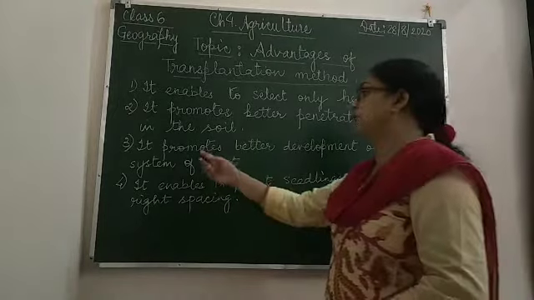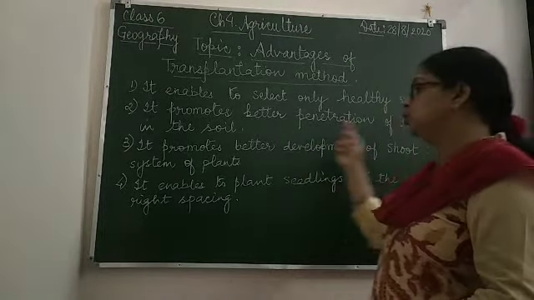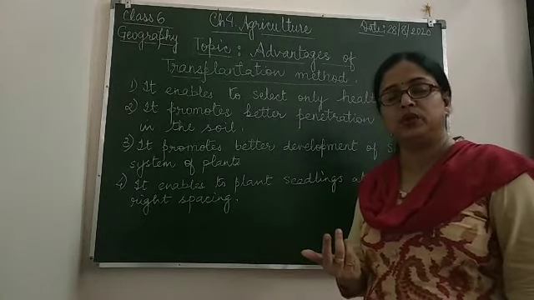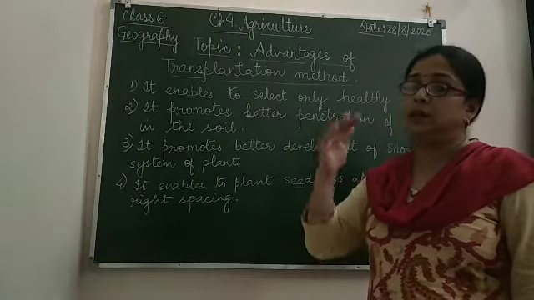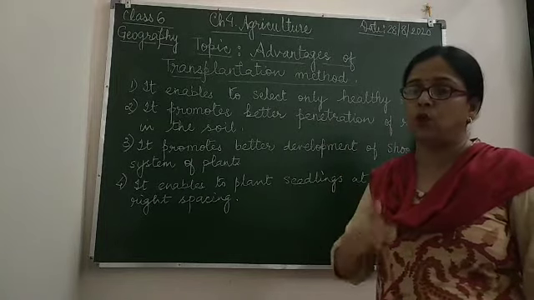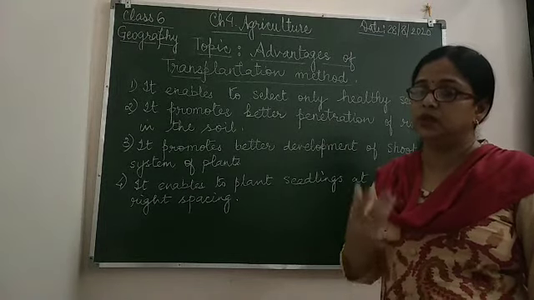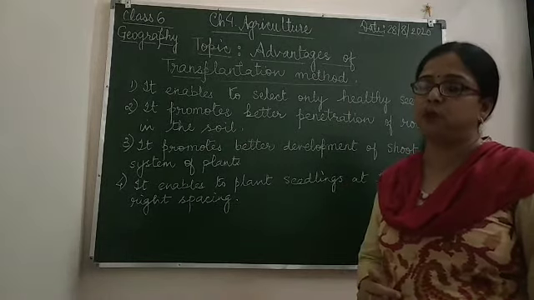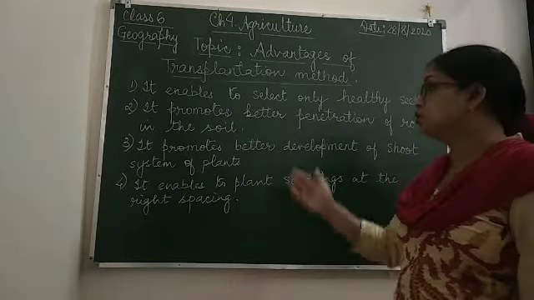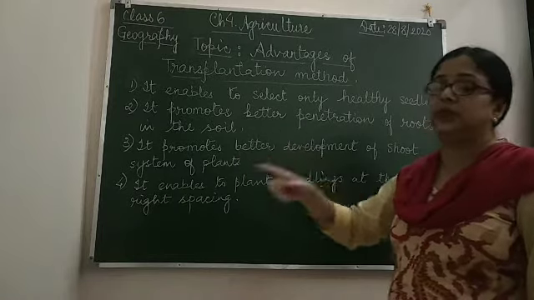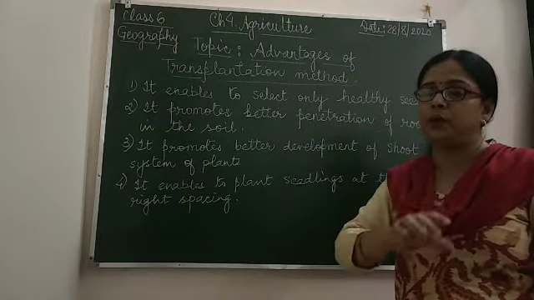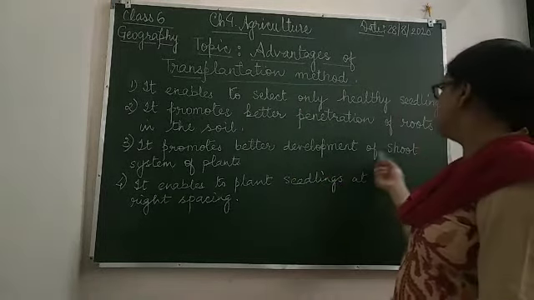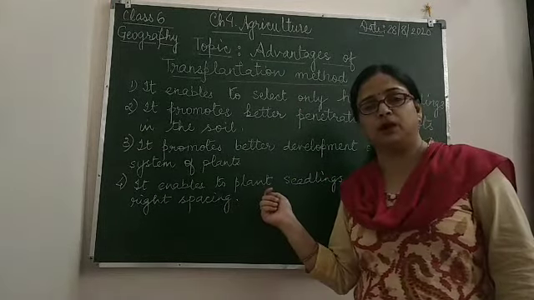Next, it promotes better development of the shoot system of the plant. You have already read about the plant system, that the below-ground part is the roots of the plant, and the above-ground part is the shoot part of the plant. So not only do the roots get the nutrients from one place to another, it also helps the shoot system of the plant.